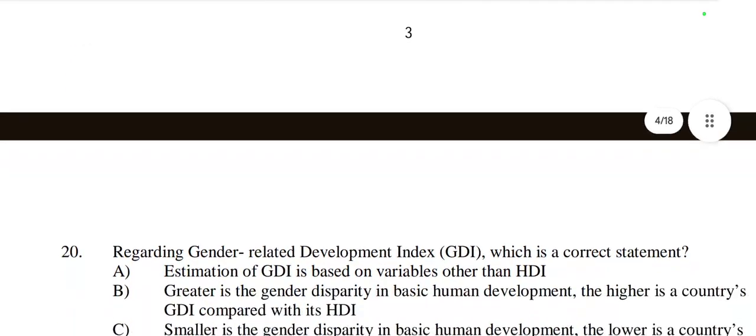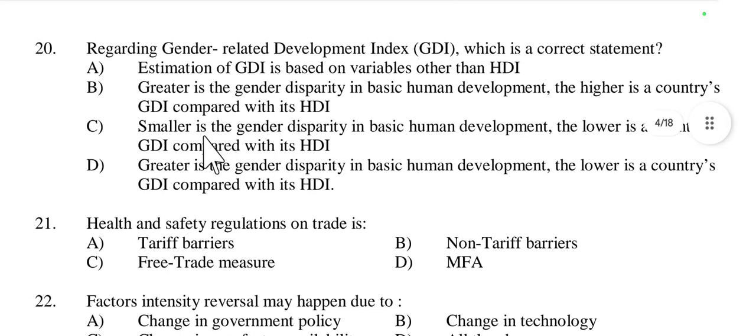Then question number 20. Regarding the gender related development index, GDI, which is the correct statement? First one is estimation of GDI is based on variables other than HDI. Yes, it is based on variables other than HDI. Then greater is the gender disparity in basic human development, the higher is a country's GDI compared to the HDI.